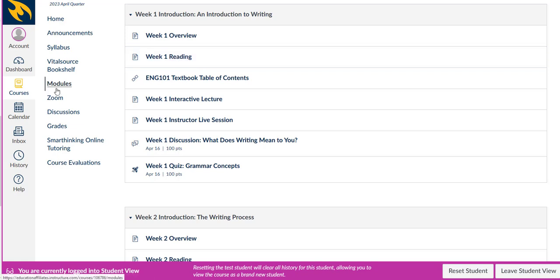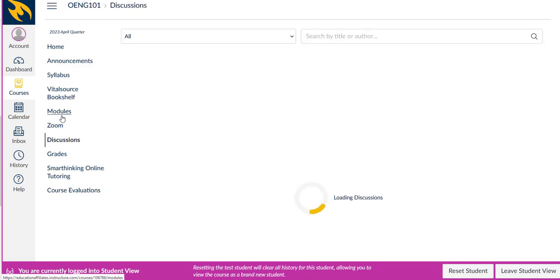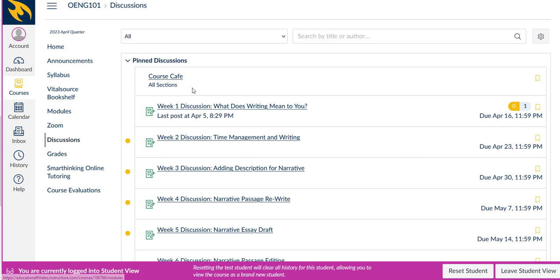So basically everything is under modules, and discussion is just your weekly discussion. You need to post every week in your discussions, and you also need to hand in your assignments every week in order to maintain attendance. If you don't do your assignments or your forums every week, you will fall out of attendance, and then the school will kick you out of the class. So you don't want to get kicked out of the class. You want to maintain attendance.